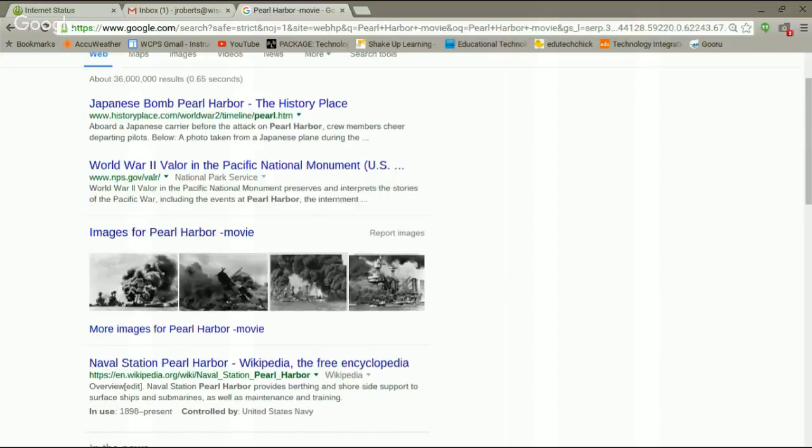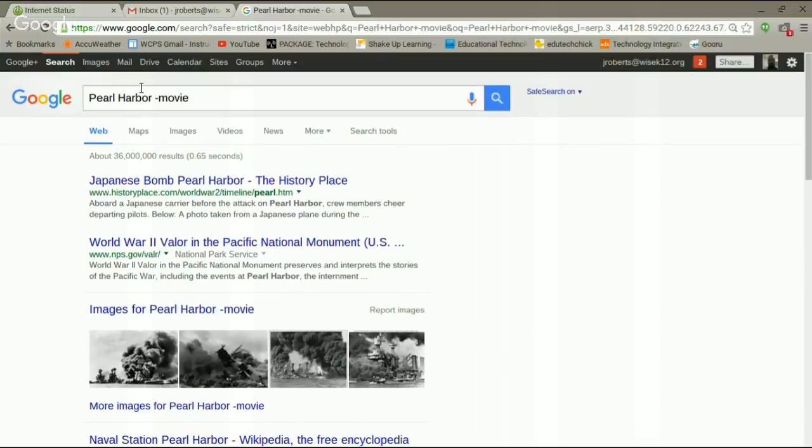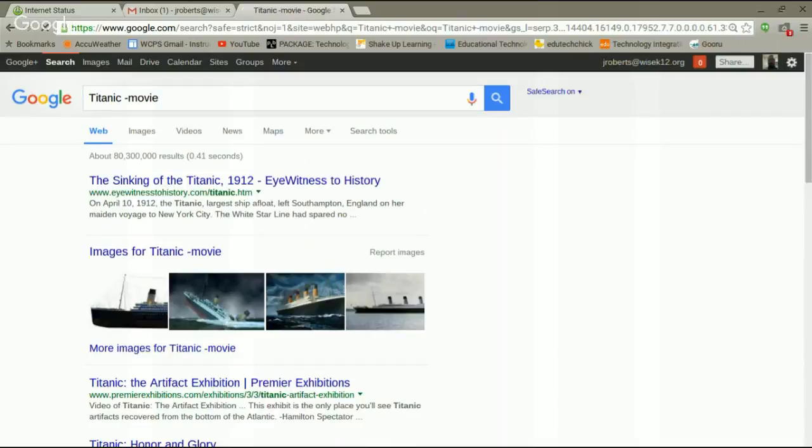When I'm looking up stuff, Titanic. Titanic is the one that the Guru used. If you're looking up information about the Titanic, I think I spelled that wrong. And you don't want to see the movie. You don't want to hear the Celine Dion song. You just want the facts about the sinking. This is the way you would do it.